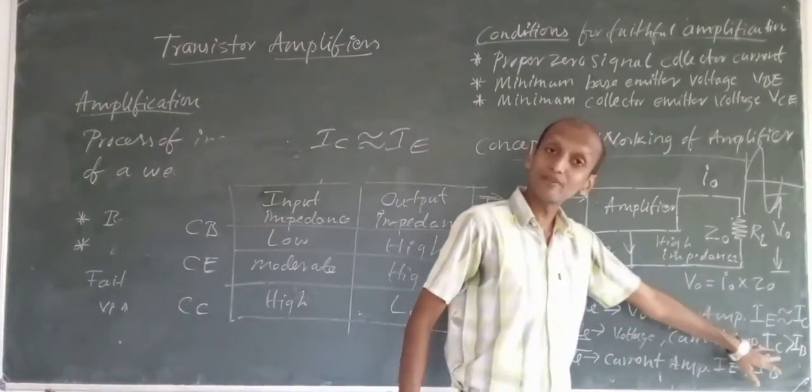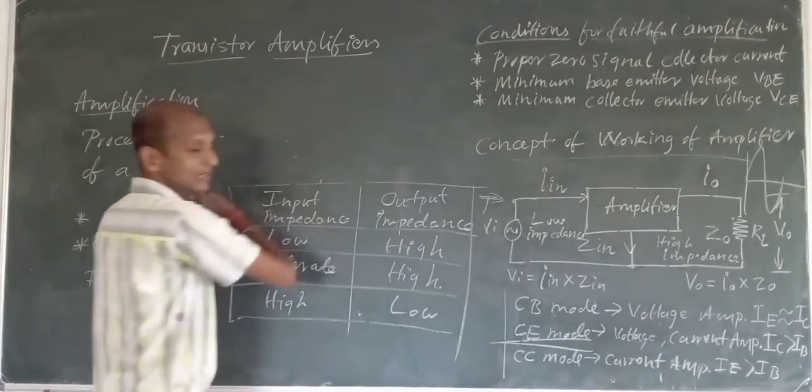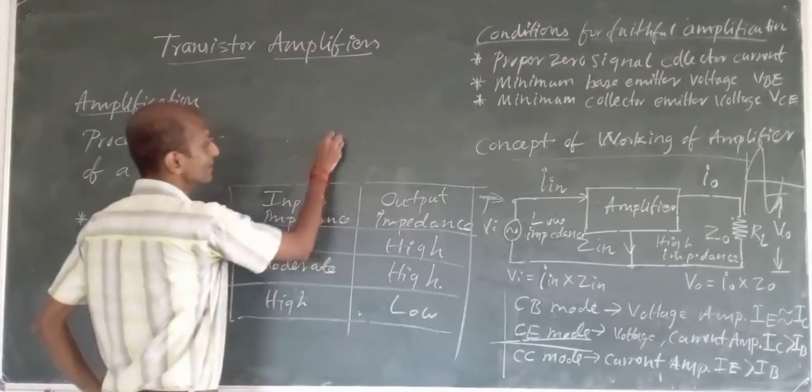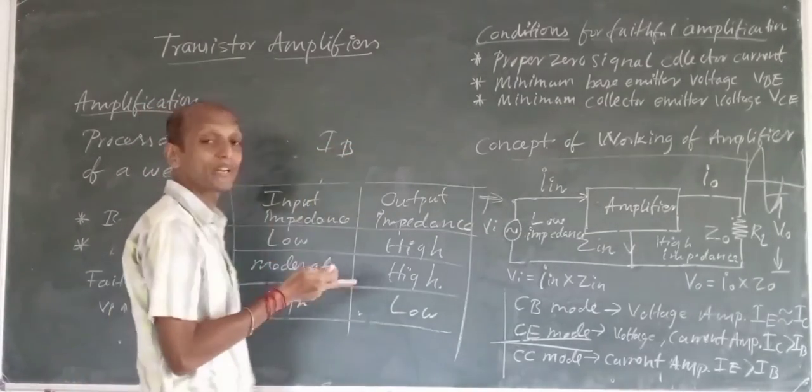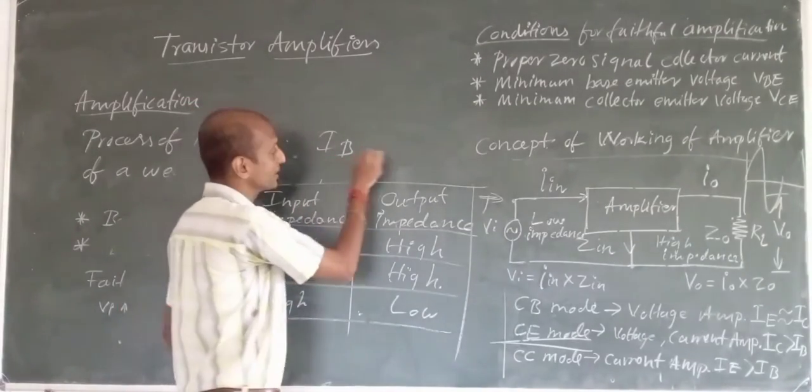And why is it a current amplifier? Because in common emitter configuration, what is your input current? IB is your input current.